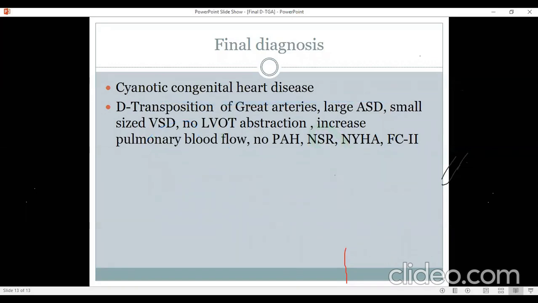Jyotsna madam, any more comments or should we conclude? We will conclude it because management, once we started, it becomes an... That's right. Yeah. I should thank everyone. Can I request Shantanu-ji to conclude the session?